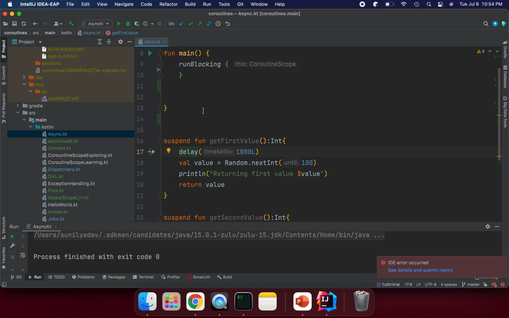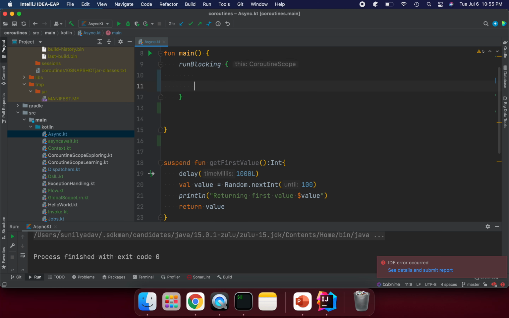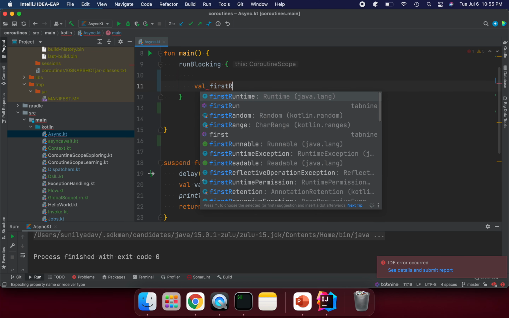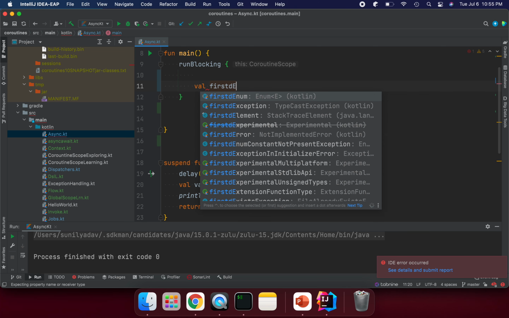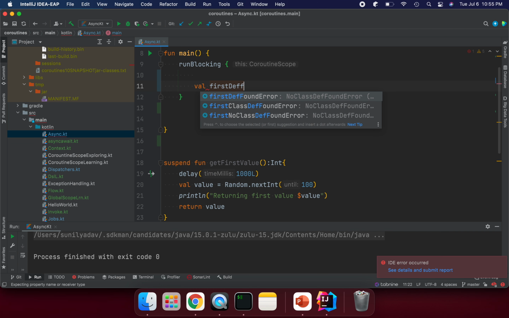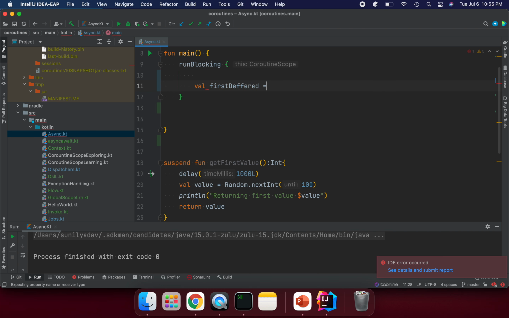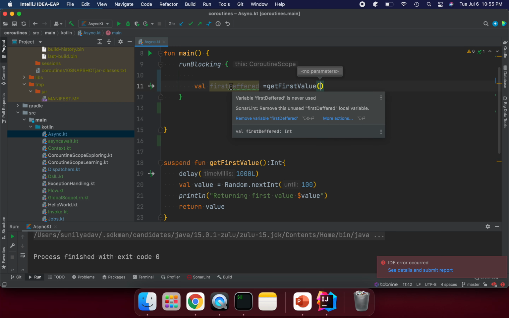We can use async. Here I am just using runBlocking, a coroutine scope, to fetch the values. Suppose we want to call the first method, so we say first deferred is equal to get first value. We are not passing any value, so we can remove the variable.